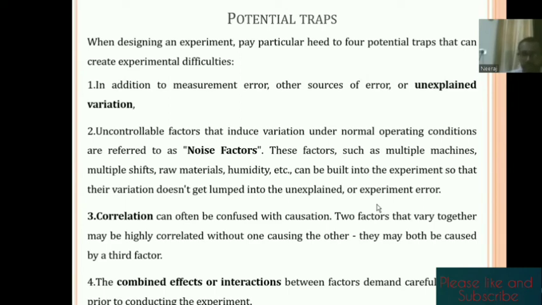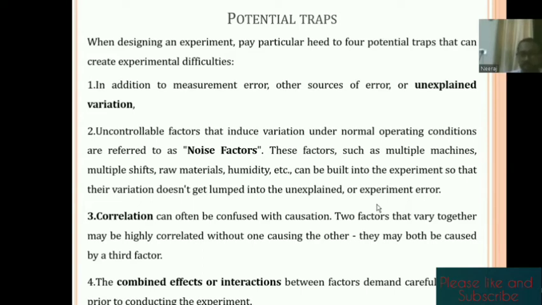The potential traps are basically related to some measurement error. Like if I want to measure some torque, and I tighten the screw with more stress, my value of torque will change. But in another case, if some other person performs it and does not tighten that much, the resultant torque will be different. So in this way, these are unexplained variation.